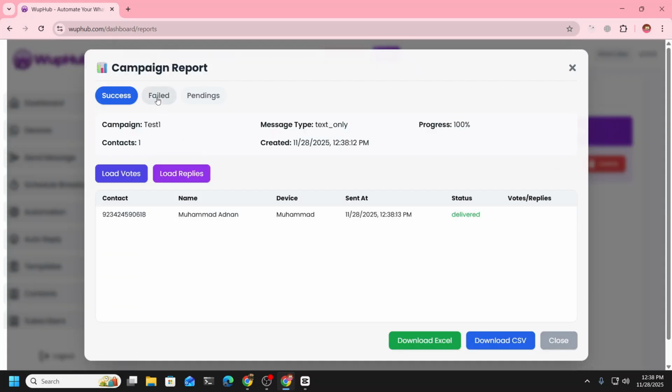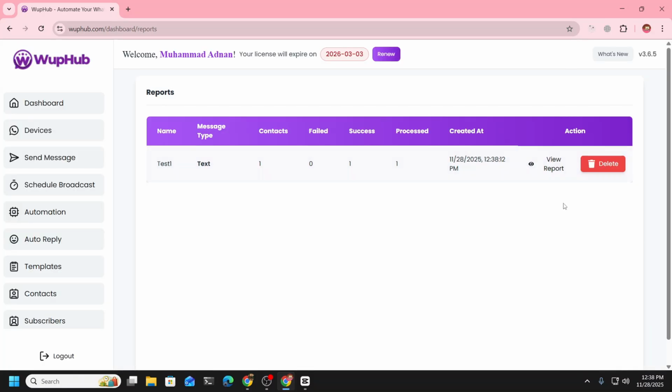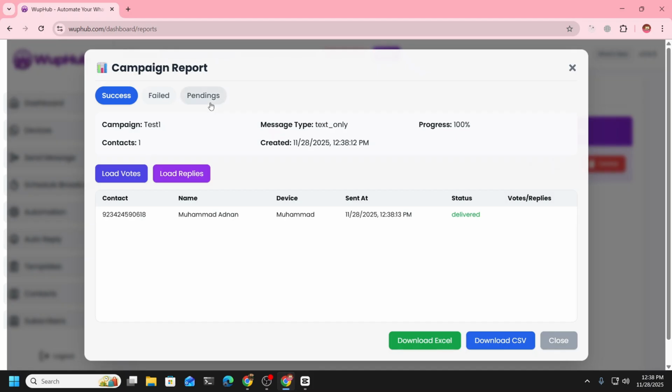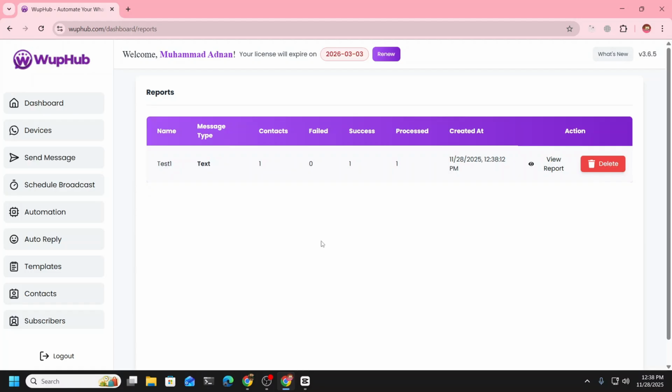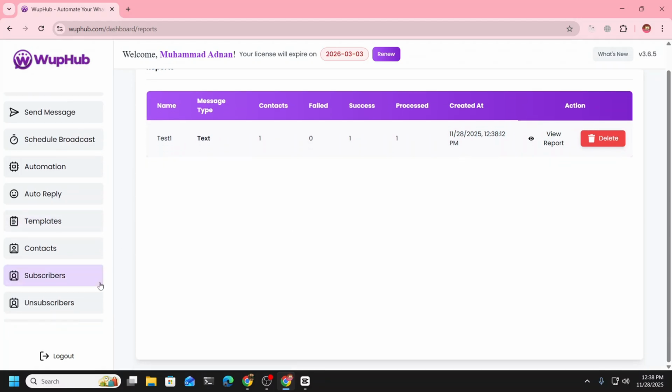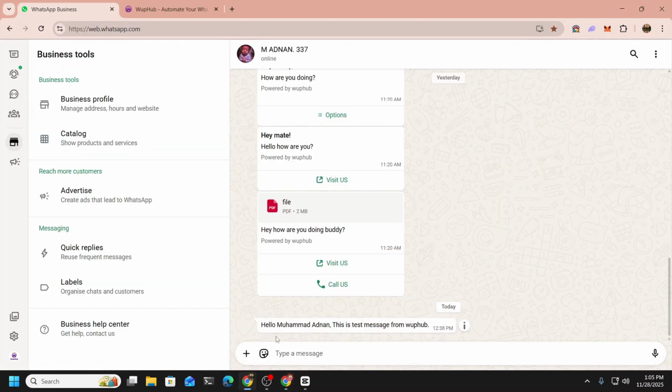If they were failed, you would go here and see. It will give you the option to pause or resume as well. Those that are pending will be showing here. So everything is working very well. Meanwhile, I have received the message here. As you can see, the name got replaced in that template and it sent the same message to me.